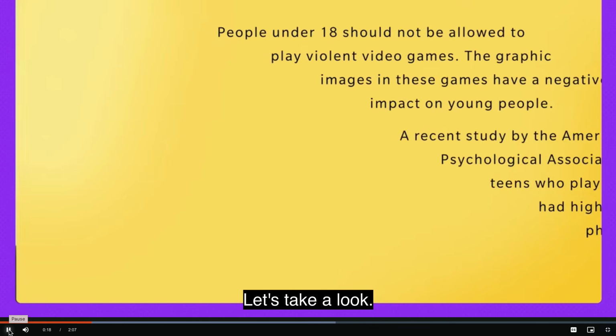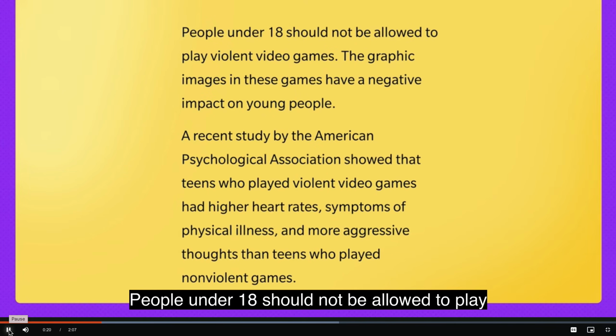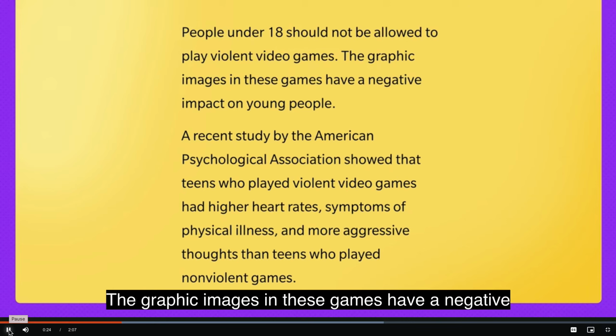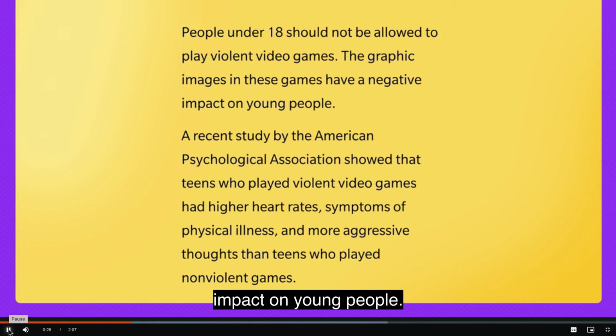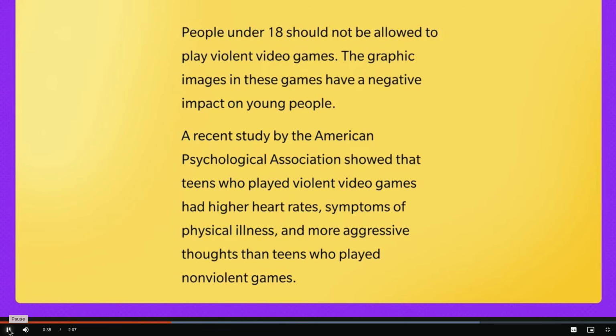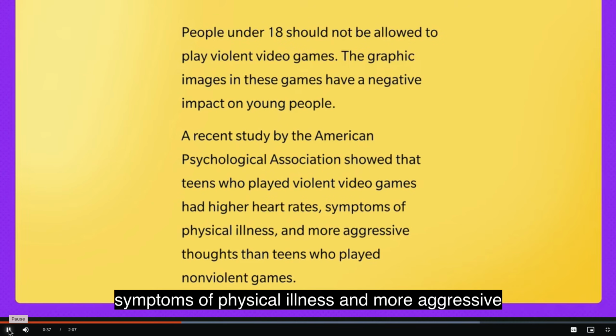Let's take a look. People under 18 should not be allowed to play violent video games. The graphic images in these games have a negative impact on young people. A recent study by the American Psychological Association showed that teens who played violent video games had higher heart rates, symptoms of physical illness, and more aggressive thoughts than teens who played non-violent games.